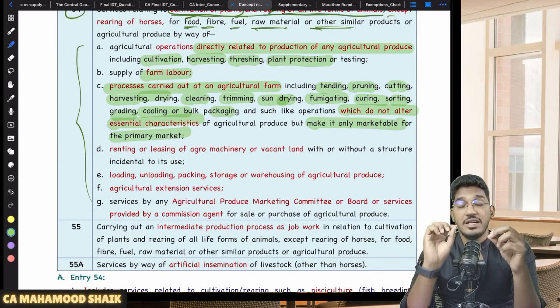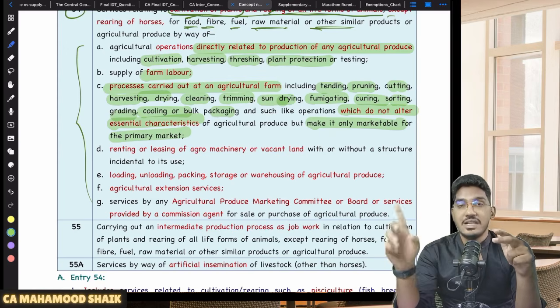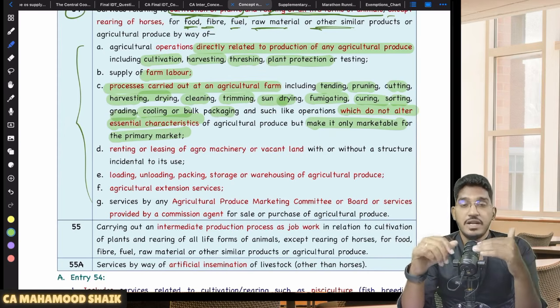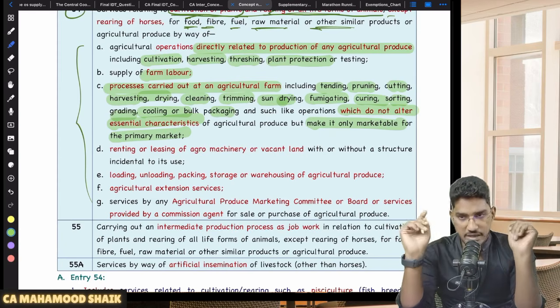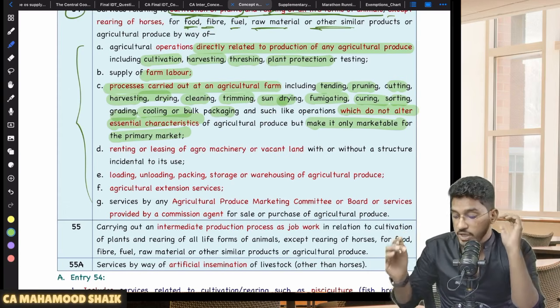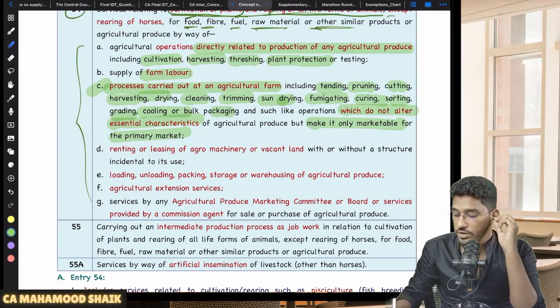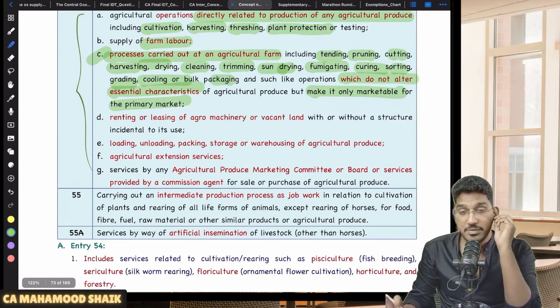Sir, I am converting that tea leaves into tea powder. So will it be exempted? No, because it is changing the essential characteristic. I am converting the potatoes into chips. Will it be exempted? No, it will not be exempted. Why? Because once again it is changing the essential characteristic. Clear? So that's what they try to say here. To enjoy exemption, that process must be carried out in an agricultural farm, and it should not alter the essential characteristics of agricultural produce, but makes it only marketable for the primary market.